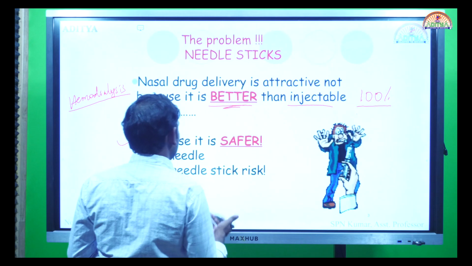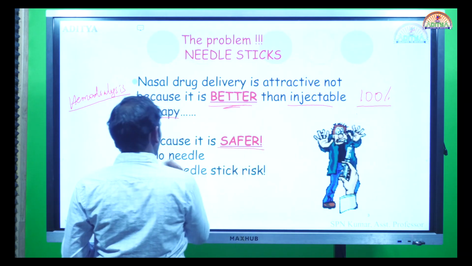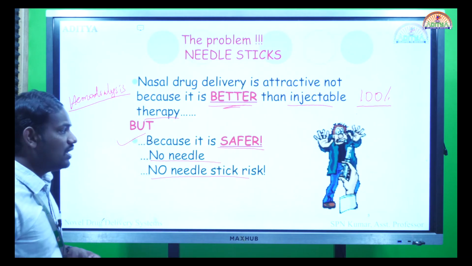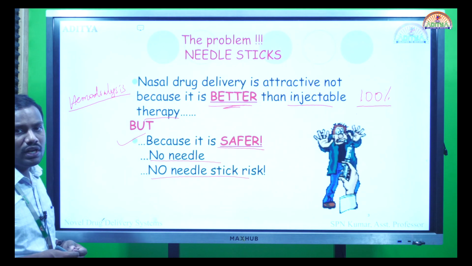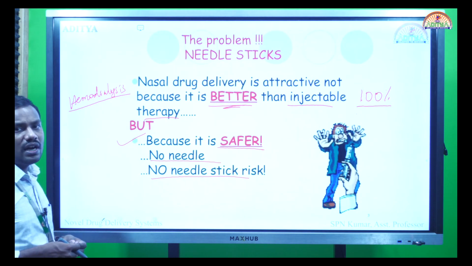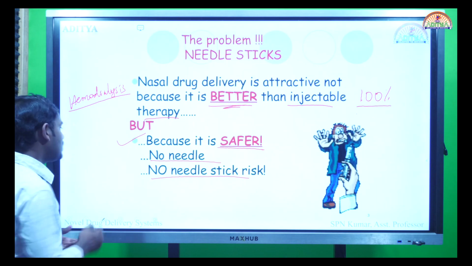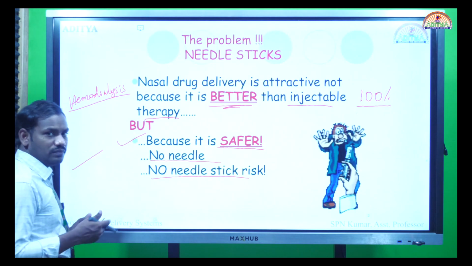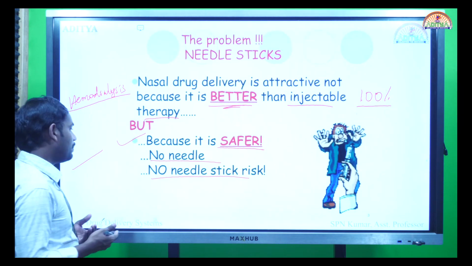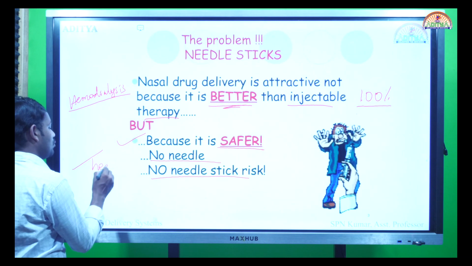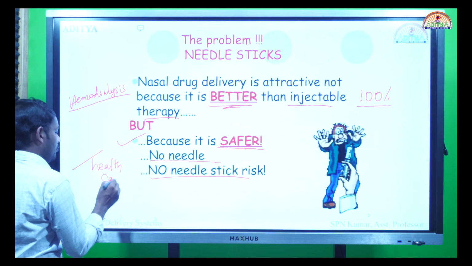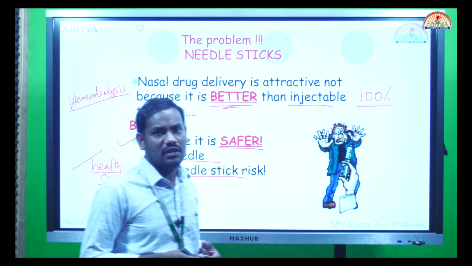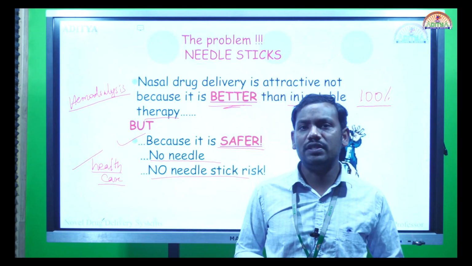The nasal route is a safer route, and there is no needle involved, so there is no needle stick injury. One of the problems of the injectable drug delivery system is the risk of transmission of bloodborne infections such as HIV or other sexually transmitted diseases. These can occur when a needle contaminated by an infected person punctures the skin of even healthcare workers. The person administering, or any other healthcare personnel, may also get affected. We can avoid these disadvantages by using this safer, non-invasive nasal route of drug delivery.